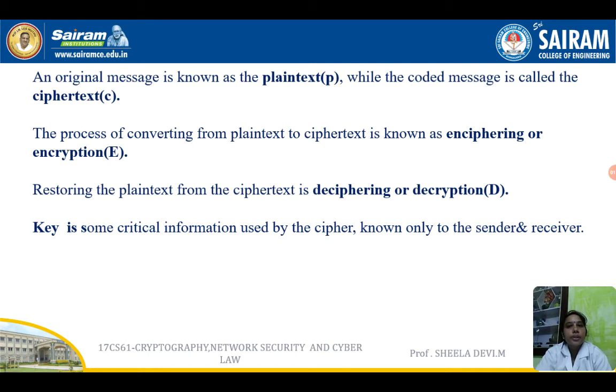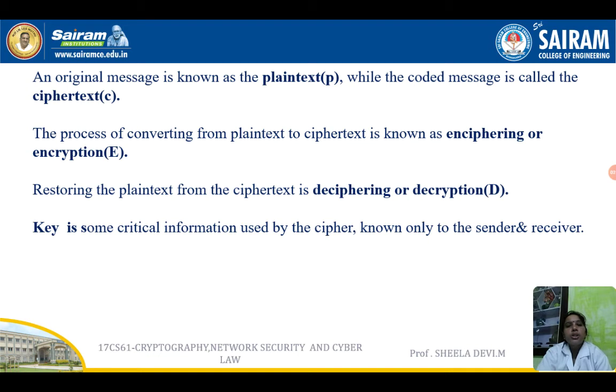What is coded? After encryption, we will get an unintelligible form of the data, an un-understandable form of the data, that is called ciphertext. Plain text is the raw data which the sender has to send to the receiver. The ciphertext is the unintelligible form, that is the encrypted form, the coded form. The process of converting from the plain text to the ciphertext is known as enciphering or encryption. Restoring the plain text from the ciphertext is called decryption or deciphering.